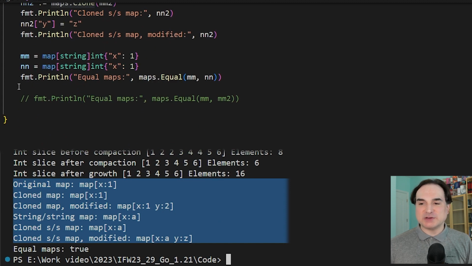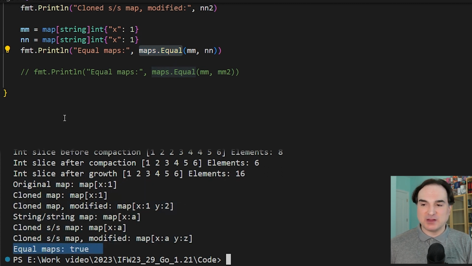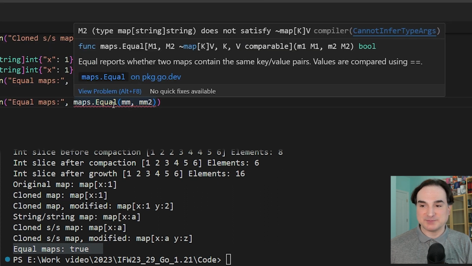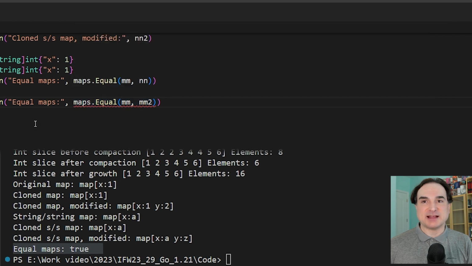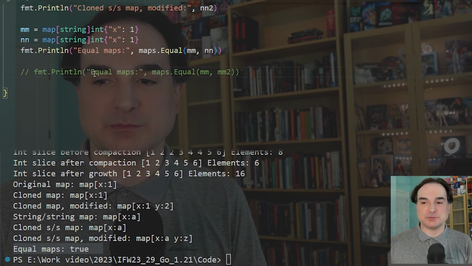So we have one last one here, which is available for both maps and slices, and that's equal. And this does exactly what you think. It compares all the elements of both things fed to it and returns true if they're the same. And again, as long as the map types compare to the same, it doesn't matter what types of maps you're using. And you'll notice that if I try to compare two maps that have different types, the compiler will squawk at me. Now, these are far from the only functions that are available in the maps and slices packages, but the examples I've given here should give you a good idea of what kinds of things you can do.